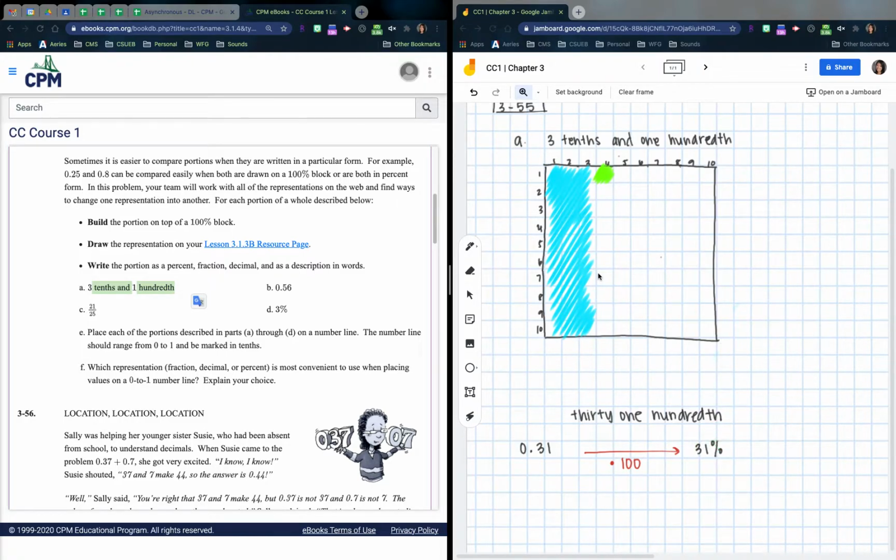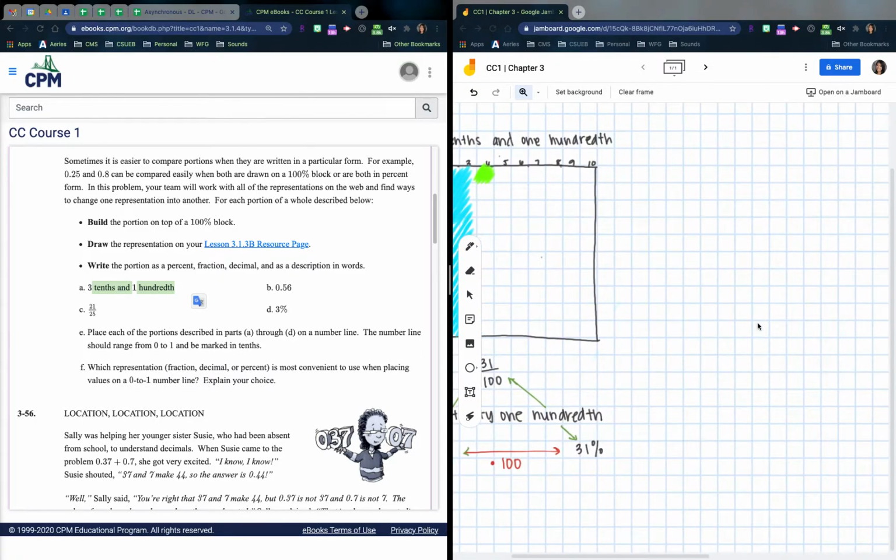Right? And then the fraction is also how you say it, right? So 31/100 would be 31/100. And again, simplify if you need to. This is the bare minimum that we're looking at, that first fraction, right? And I'm drawing arrows both ways because notice that you can rewrite it any way and it'll still give you the same value, okay? So that's for part A. Let's go ahead and do part B.